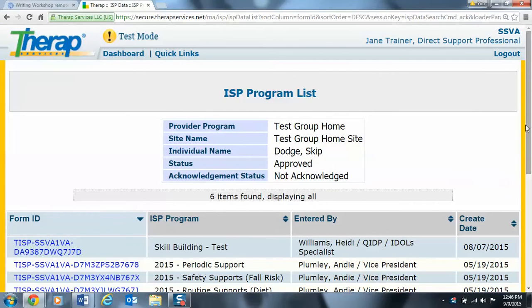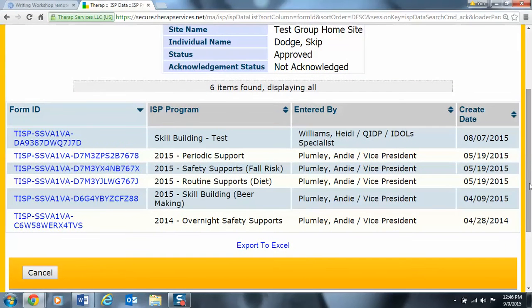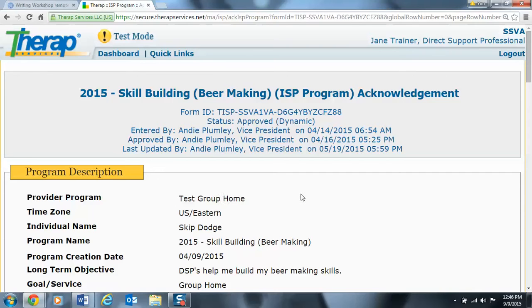And then I'm going to select which part of the ISP I would like to do my documentation for. For this practice session, we're going to be documenting on the skill building objective for beer making, so I'm going to select that. Like I showed you earlier, if this is the first time I'm writing documentation for the individual I'm supporting, an acknowledgement page is going to come up.